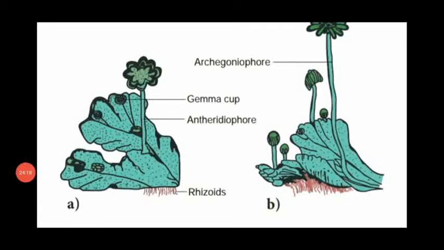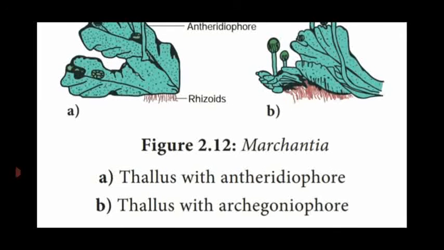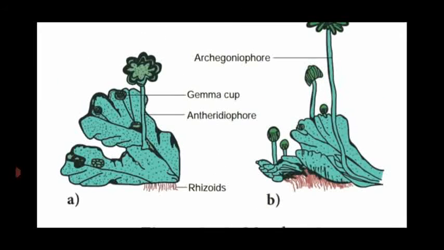Dear students, see the diagram. This is the thalli of Marchantia. First, see the thalli which is flattened. Each and every branch is divided into two, that is dichotomously branching, and it also consists of two surfaces, upper surface and lower surface. Only on the lower surface can we see the rhizoids.